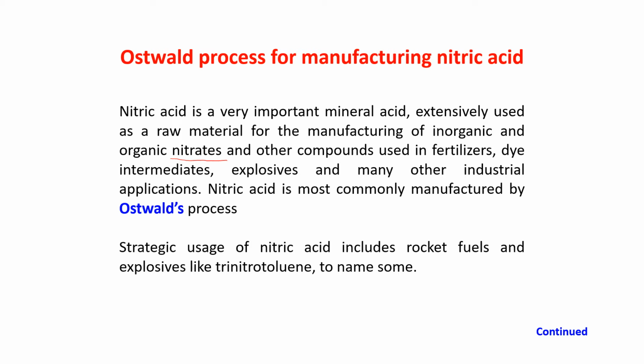Nitric acid is most commonly manufactured by Ostwald process that I already told you. Strategic usage of nitric acid includes rocket fuels and explosive like trinitrotoluene, which we call as TNT. The full form of TNT is trinitrotoluene. Okay, so for this nitric acid is used, and in the following slides I will tell you about the Ostwald process.